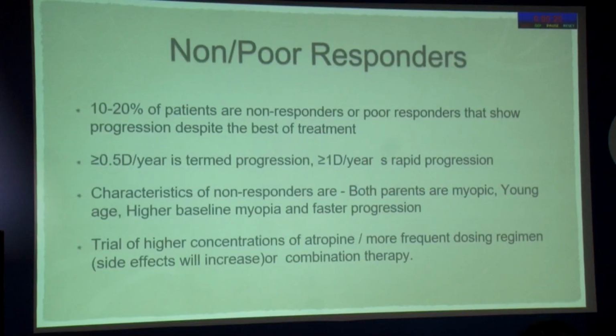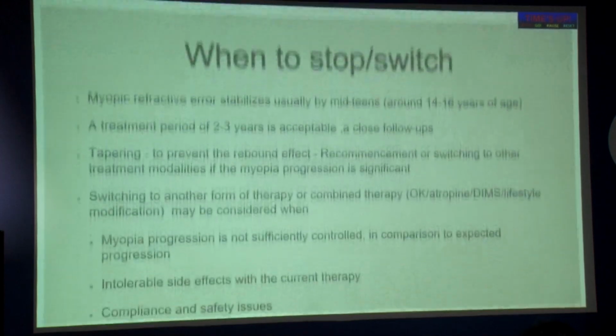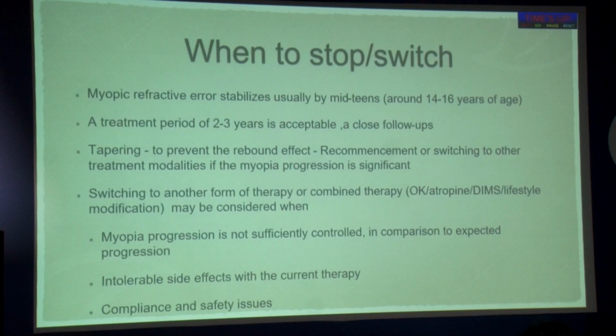We all know that some children do tend to progress despite our best efforts. If they are progressing more than 0.5 diopters, it is called progression. More than 1 diopter per year is rapid progression. The characteristics of non-responders usually are both parents being myopic, younger age, high baseline myopia, and previous history of faster progression. In such children, you can plan for higher concentrations of atropine, or a combination therapy with atropine and DIMS or any other combination therapy we know of.